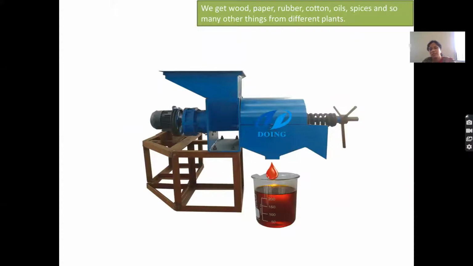Oils. You can see a machine on your screen, children. This is how oil is generated. Any food material, be it groundnut, sunflower, mustard, coconut, is put in the machine and ground in a proper way, and finally the oil from these food items gets squeezed out and collected in the container, and the final residue, in the sense the waste material which is left out, is used for giving to some animals for their food.